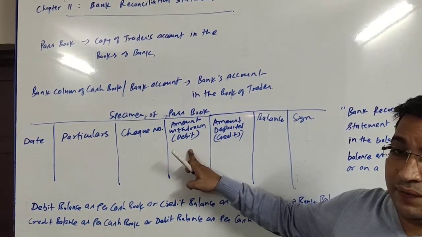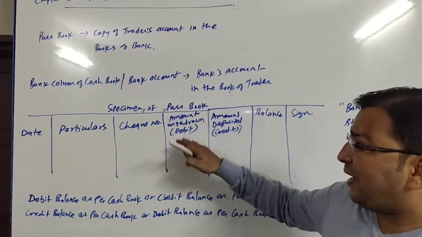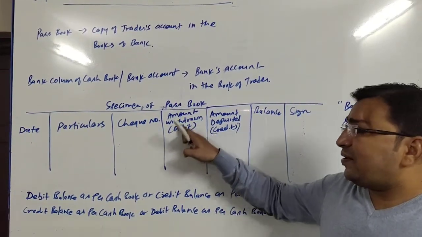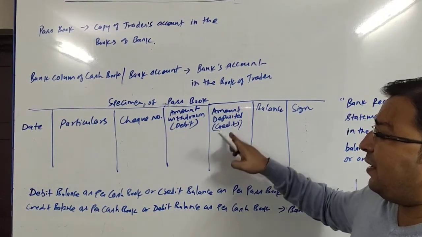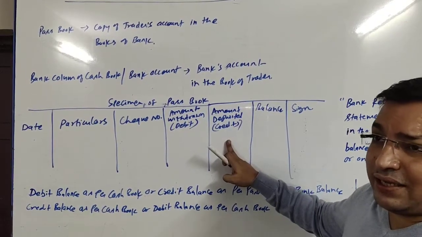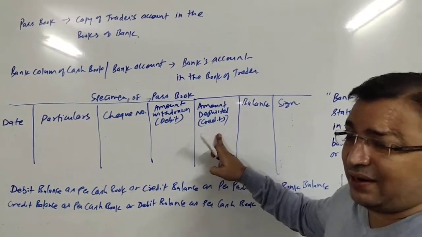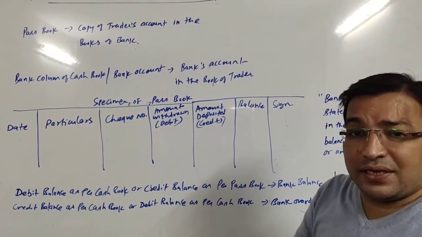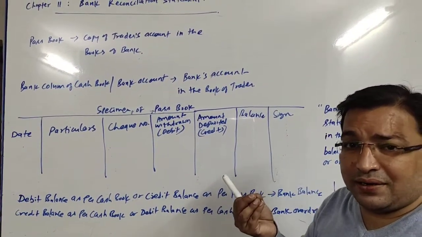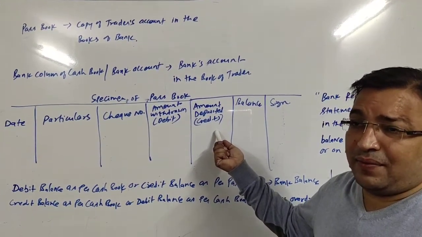Amount withdrawn: if the amount is decreasing, that means the balance is decreasing in any way, then it is recorded in this column, debit. And if any amount is increasing the balance, it is recorded in this column, that is credit. Which means, suppose the bank is receiving money on behalf of the trader, then they will write it in the credit column.